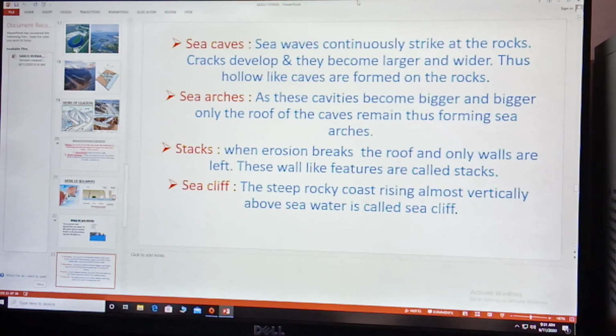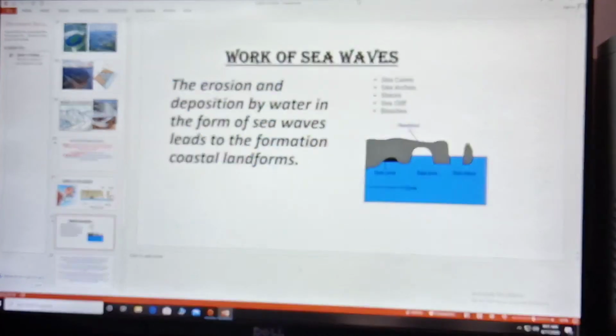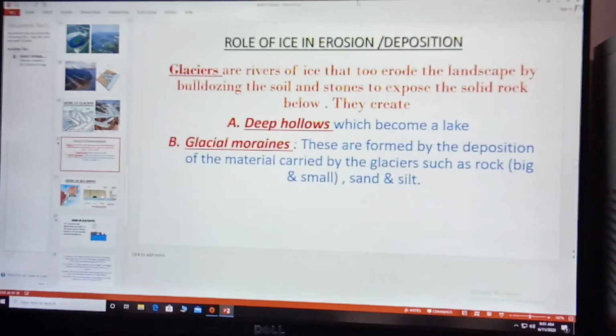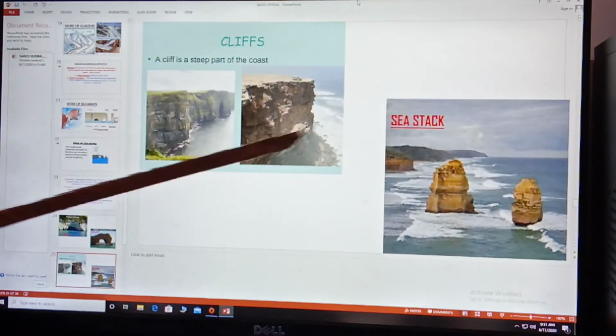Sea cliff. Sea cliffs are steep rocky coasts rising almost vertically above sea water, and are known as sea cliffs. You can see the peak of the sea cliff here. Children, this is a sea cliff and this is a sea stack.